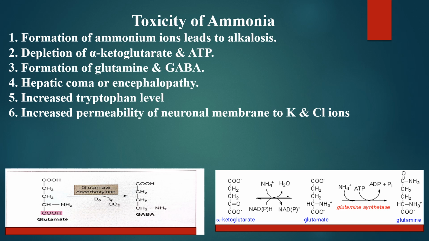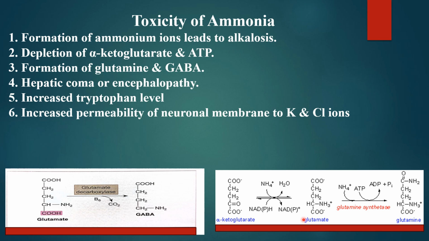The first is the formation of ammonium ion. Excess ammonium ion leads to alkalosis, so a change in pH, and then depletion of alpha ketoglutarate and ATP, because alpha ketoglutarate is going to pick up the excessive ammonia and convert into glutamate. This is the reaction: alpha ketoglutarate is converting to glutamate, and glutamate is converting to glutamine.